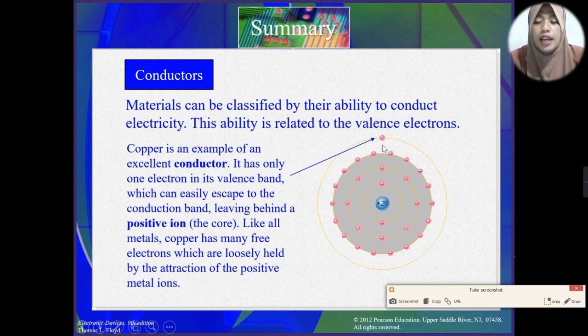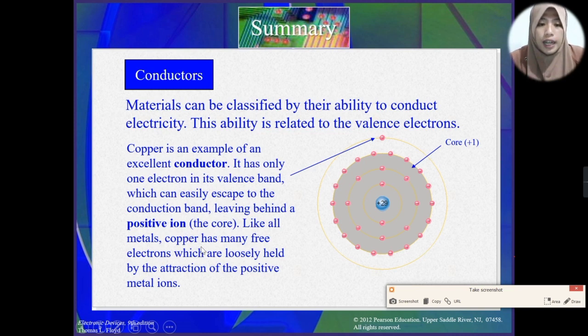We have one valence electron at the valence shell and 28 electrons at the inner shell, because we have this positive 29 at the nucleus, which leaves a core with a charge of positive 1. The core net charge of copper is positive 1 because the positive 29 indicates 29 protons at the nucleus, and we have negative 28 from the electrons at the inner shell. So that is copper.